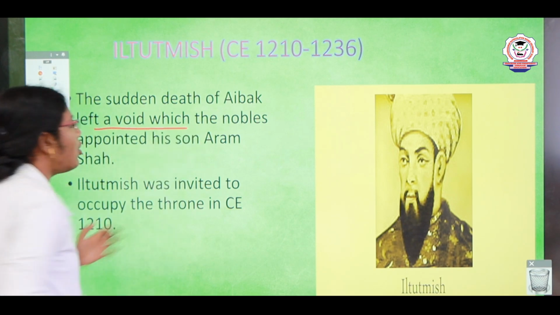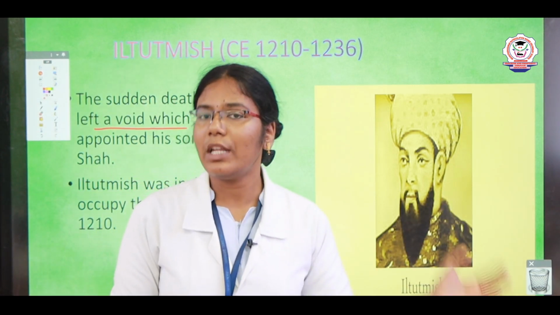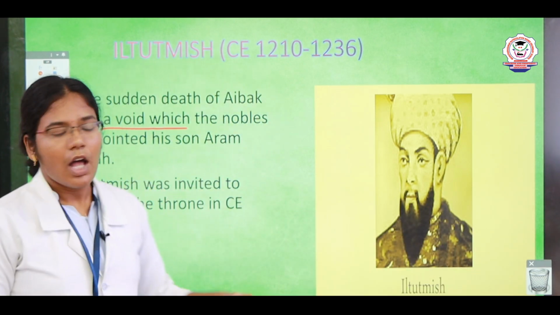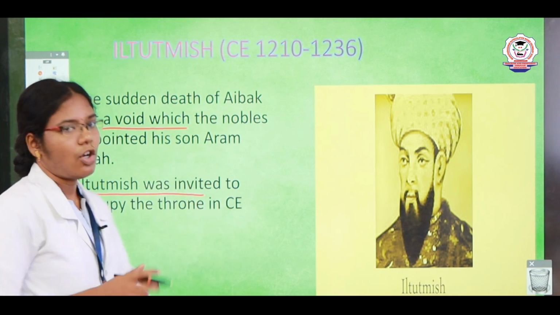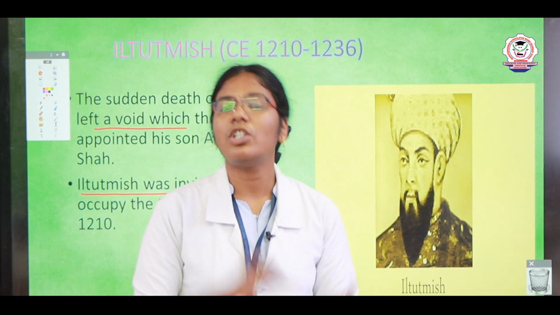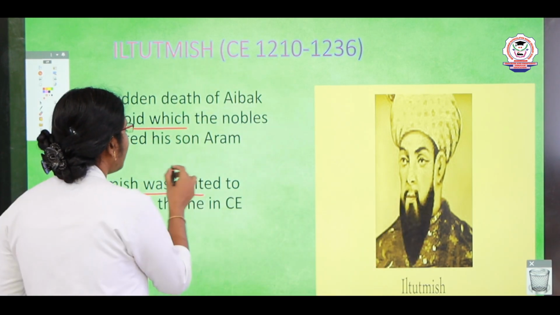So under this, the nobles discussed and appointed his son. Qutbuddin Aibak's son, Haram Shah. But Haram Shah invited Iltutmish. So who was Iltutmish? He was Haram Shah's son-in-law.